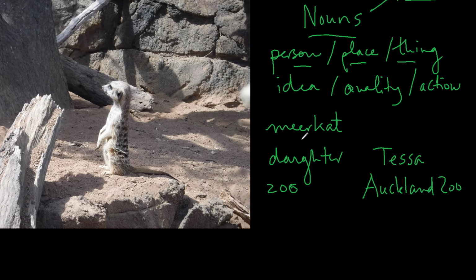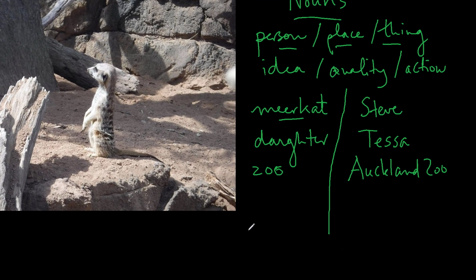Now, if we wanted to give the meerkat a name, we could do that, of course, as well. So let's just call it Steve or Alan or something like that. And we're already starting to see a distinction here because I put these two kinds of nouns into two categories. And on the left side, we have what are called common nouns. I suppose we should put the label at the top, but we'll stick it at the bottom. And then the second kind of category of noun is what's called the proper noun. So what's the difference between a proper and a common noun?